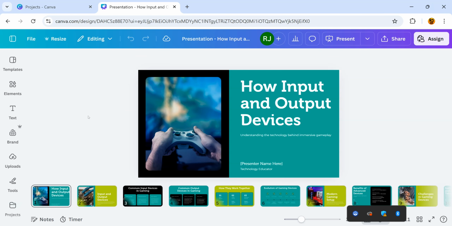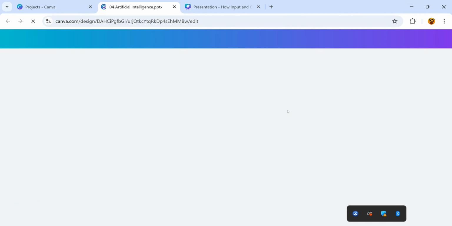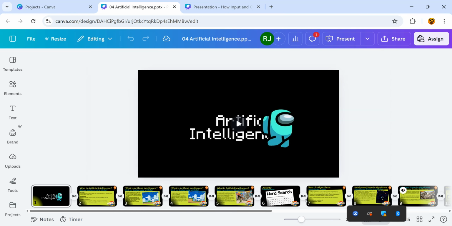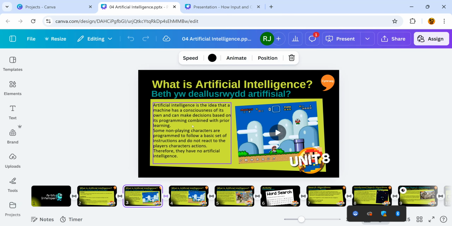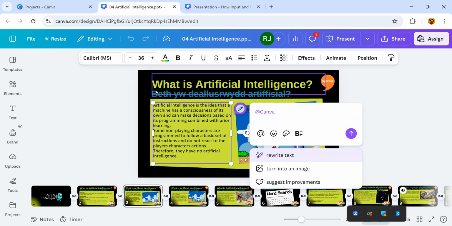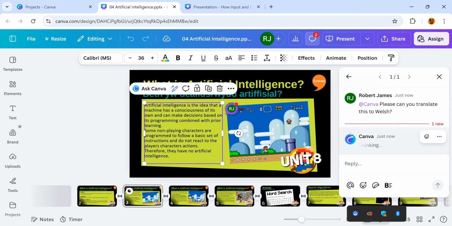There is one other thing I want to show you. Within my project, I've got this artificial intelligence presentation which I imported in, and I used the college brand colors to update it. But one thing I want to do on this particular slide, just as an example, is translate this into Welsh. So if I click on Ask Canva, and I say, can you translate this to Welsh? And I submit that. Let's see what it does.